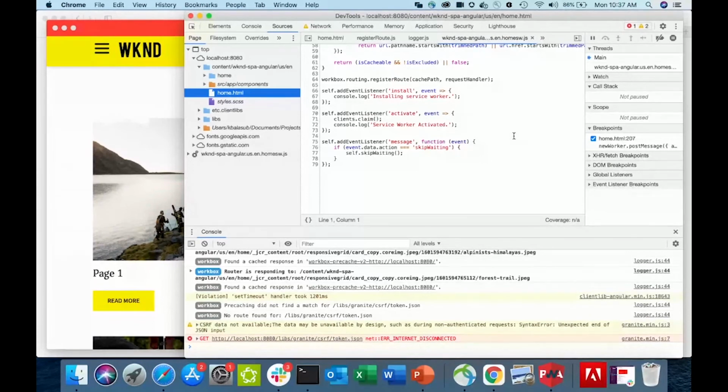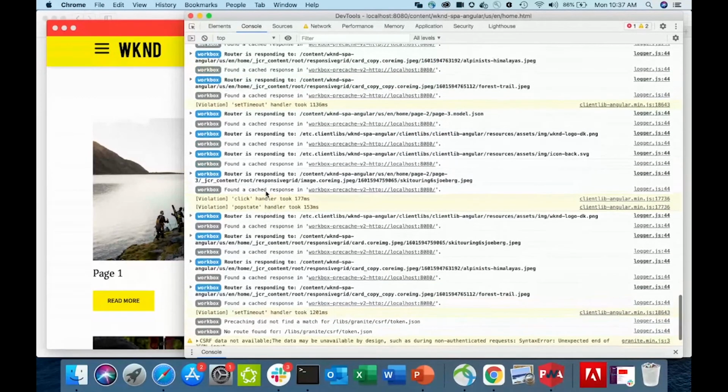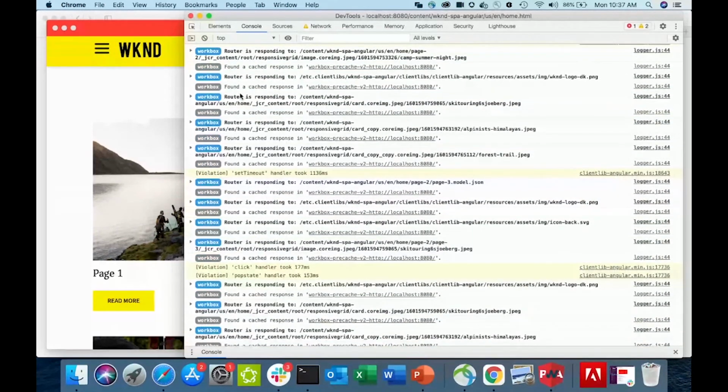Next question. What happens when you reach a page that is offline? Very good question. So if a page is offline, then that page will show a network error or it will show a blank screen, depending on how you have built your website. And you can debug that when you're building this content and testing it out on your author instance. You can check for these workbox messages. And you will see that if you have properly configured the page, it will say that it found a cached response and that workbox is responding to that request.